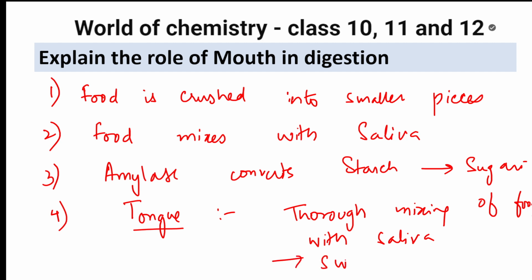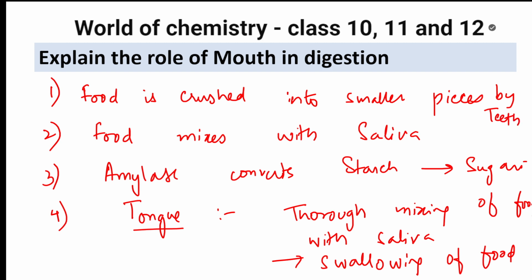Once it is mixed, it will easily push the food down into the esophagus. The mouth has teeth for churning, for breaking food into small pieces. I have written the tongue also. Food is crushed into smaller pieces by the teeth. I think this covers the mouth parts.